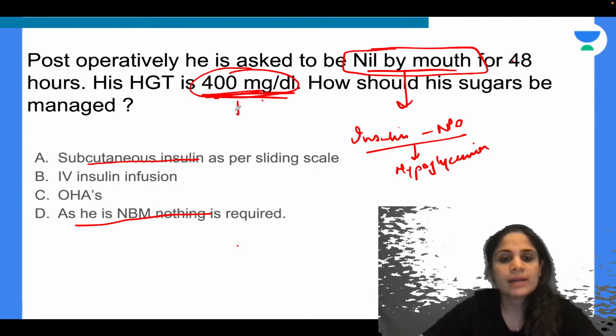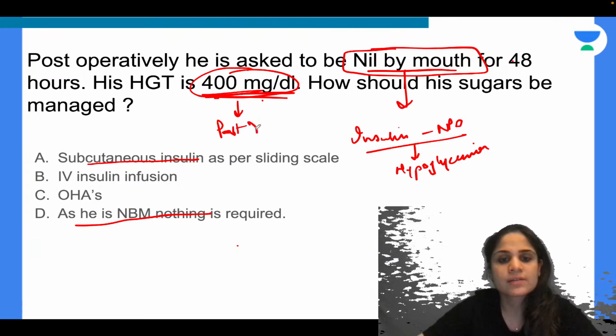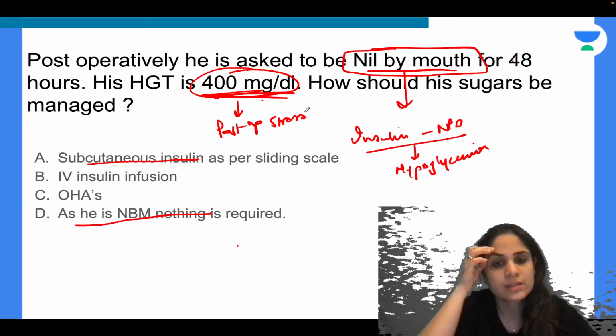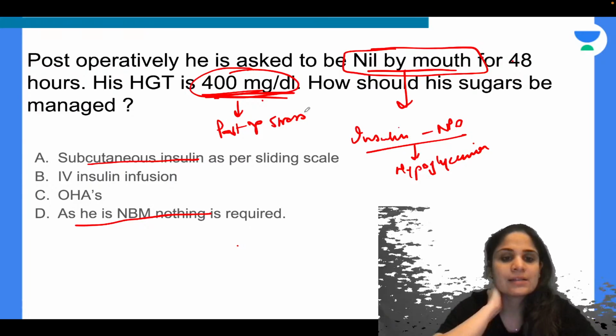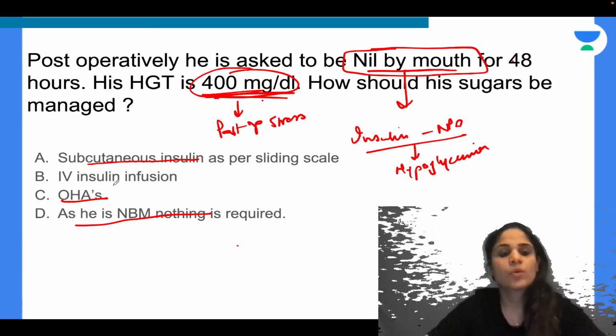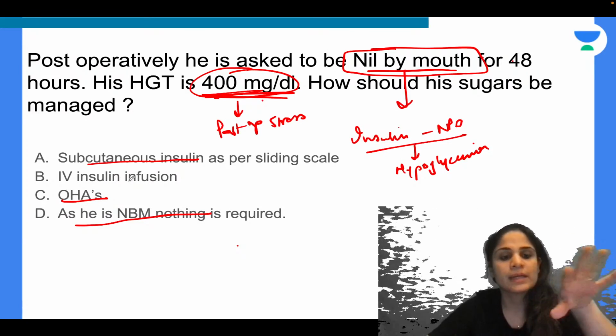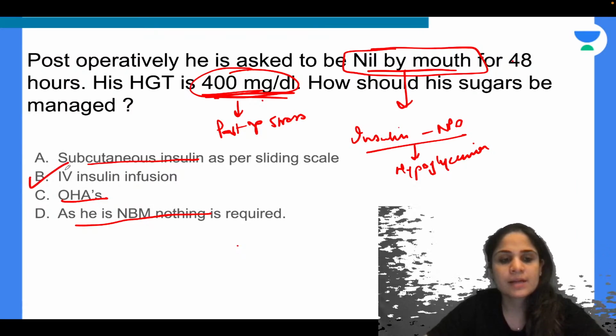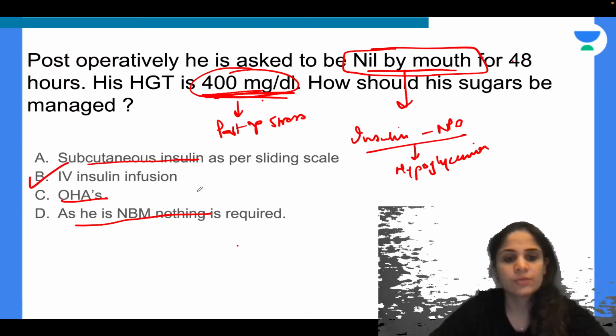Don't give anything as he is NBM, but despite being NBM, already sugars are high. Why is his sugar high? Because of post-operative stress. Post-op, there will be stress in the body, there will be production of endogenous steroids and increase in sugars. Should I give OHAs? Again, OHAs is oral route, so that is also varied absorption, so you don't know how much the sugar will go down. So my best answer over here is IV insulin infusion.